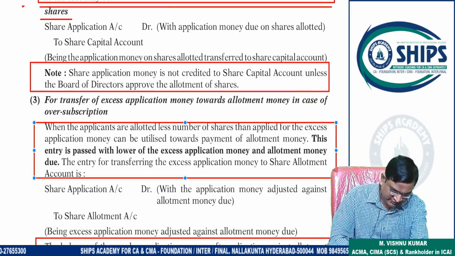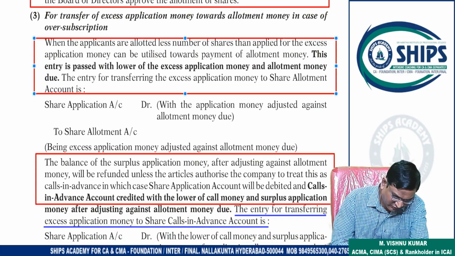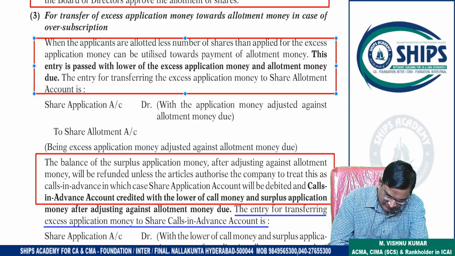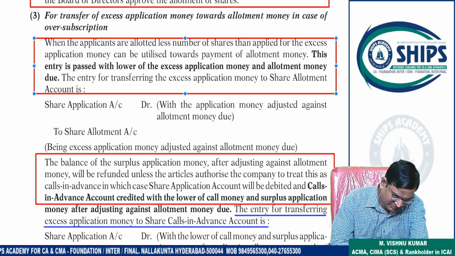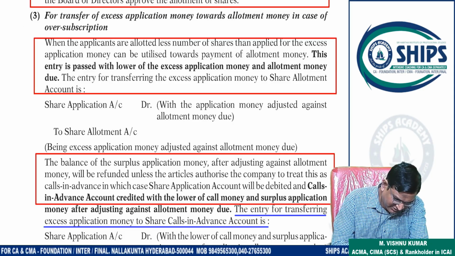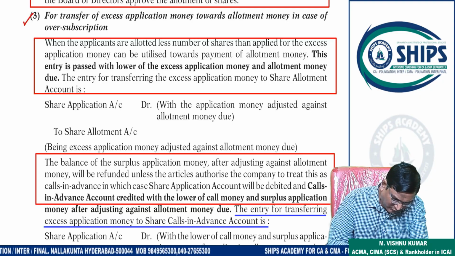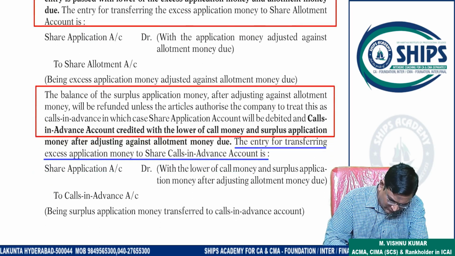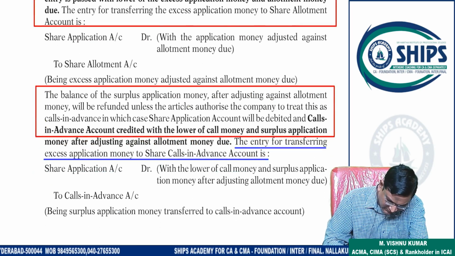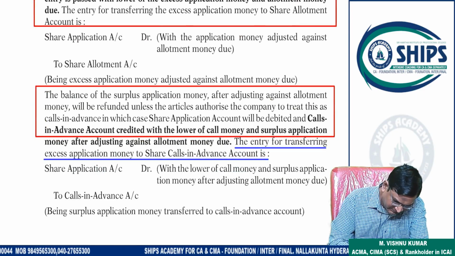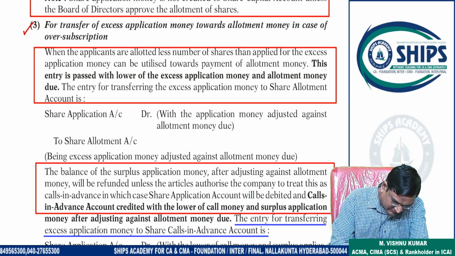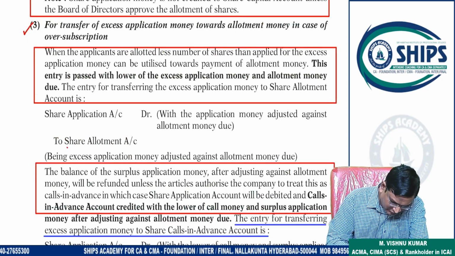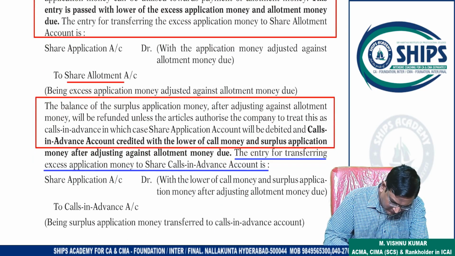Chaliye. So next is transfer of excess application money towards allotment in case of oversubscription. It means if an amount is received in excess, there is oversubscription. So the amount can be utilized for allotment, and sometimes it can be utilized for calls also. Excess money can be used for allotment also, or it can be used for calls also.